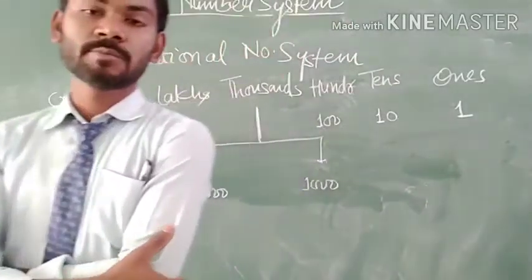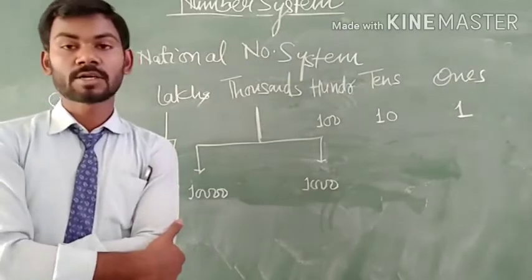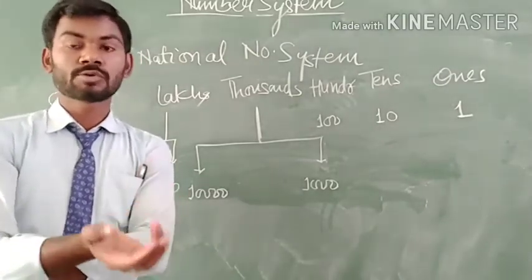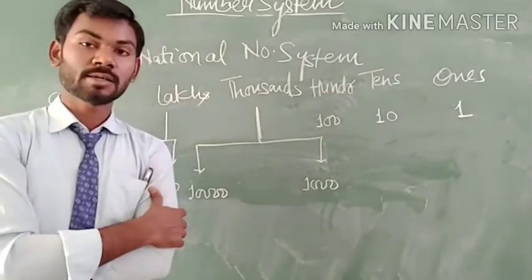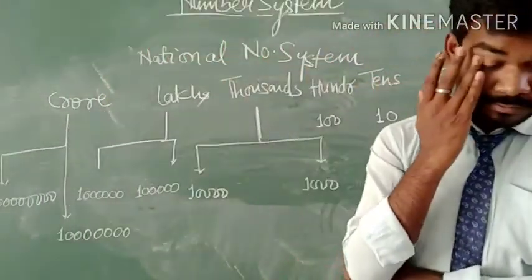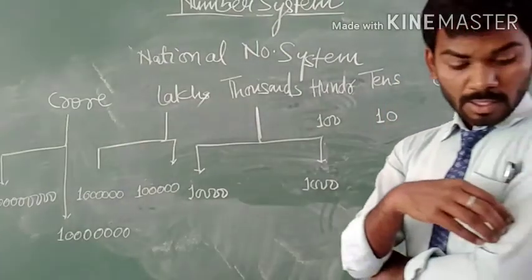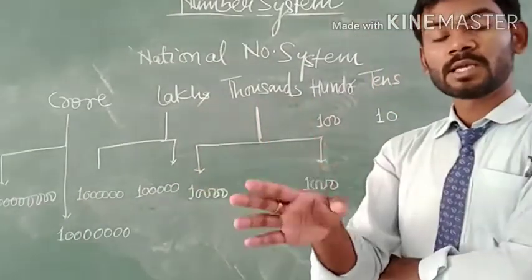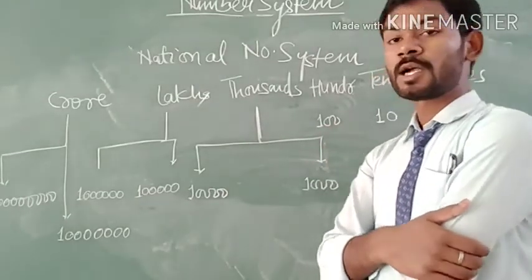In the international number system, thousand and lakh are converted into million, crore is converted into billion, and they are categorized into three parts: thousand, 10,000, 100,000, million, 10 million, 100 million, billion, 10 billion and 100 billion.